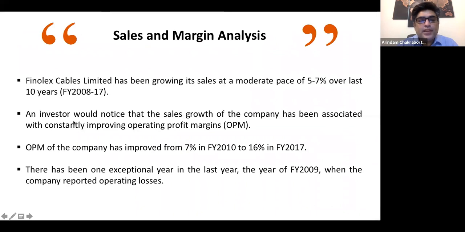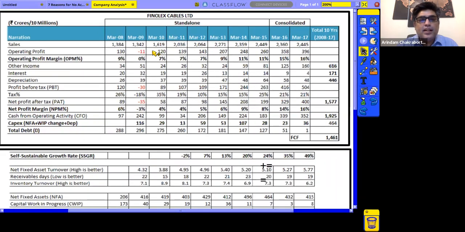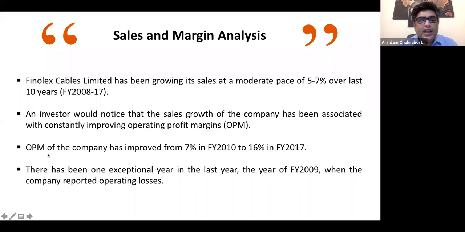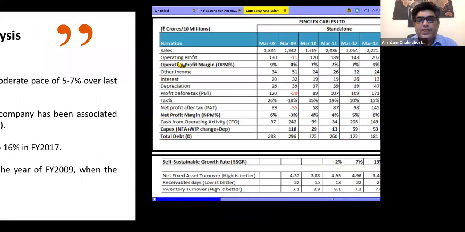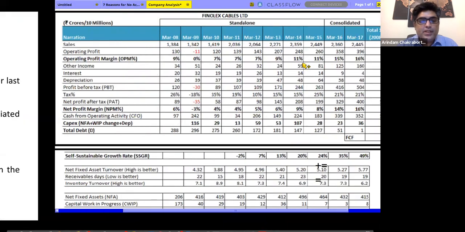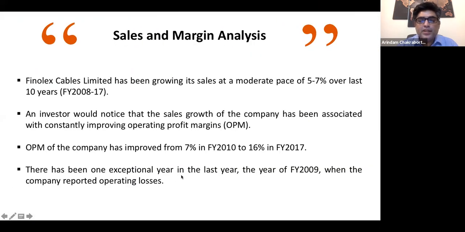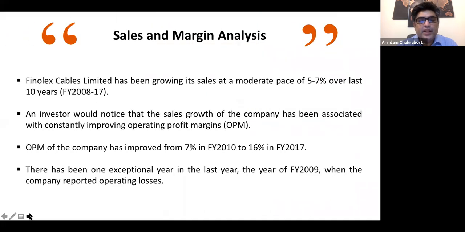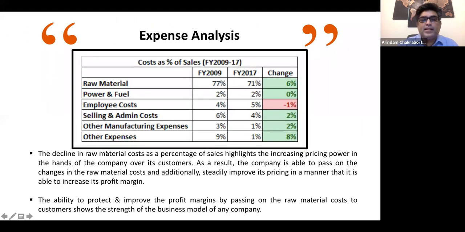As an investor, we see that this growth in sales is also commensurate with the operating margin increase over the years, except in 2009. We'll see what has happened in 2009, right? The operating margin of the company has increased from 7% to 16%, and there has been one exceptional year in 2009 where there has been an operating loss. From there, we moved into the next slide where we are looking into the expense analysis.